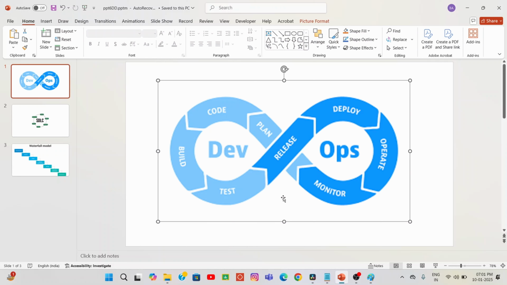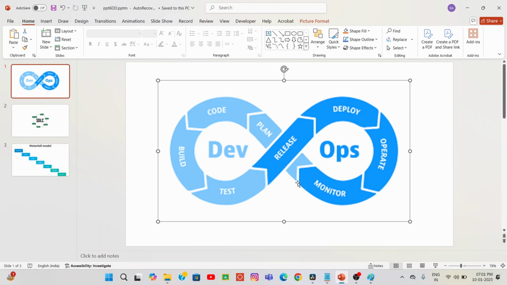Nowadays most industries are using agile methodology only. Why is agile methodology used? In order to deliver the project within a span of time, faster and in a reliable manner. So agile methodology is very, very useful. Our DevOps is derived from that agile methodology. For that reason only we are talking about DevOps.